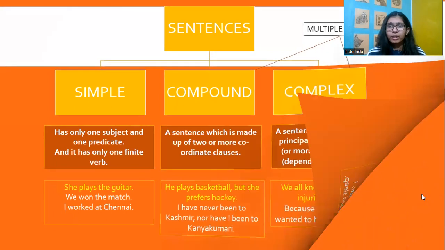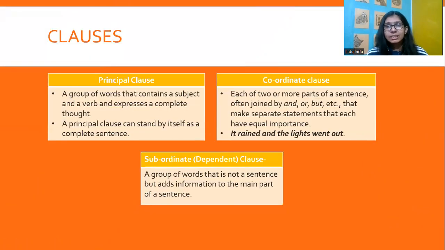Now we would be moving ahead to discuss clauses. What, according to you, is a principal clause? Obviously, a group of words that contains a subject and a verb and expresses a complete thought, right? It can stand by itself as a complete sentence. It doesn't need anything else. It has a subject and a verb. It expresses a complete thought, basically.